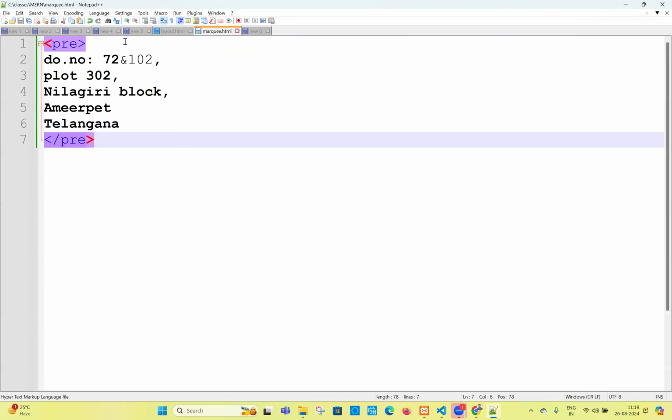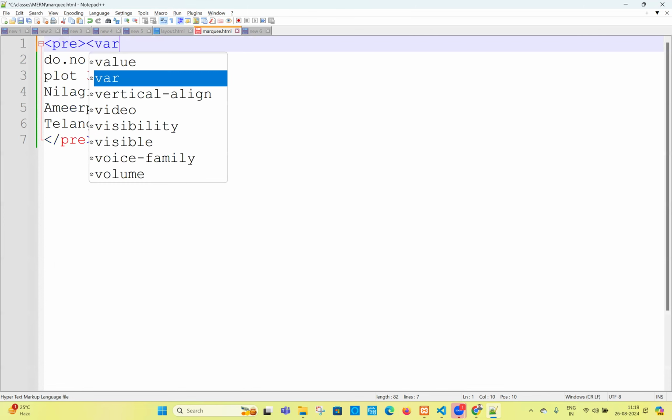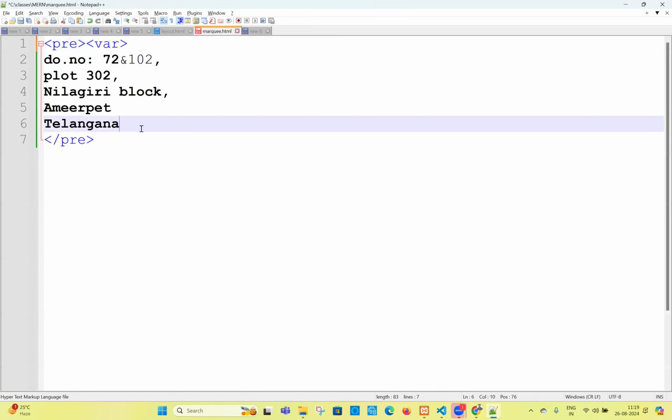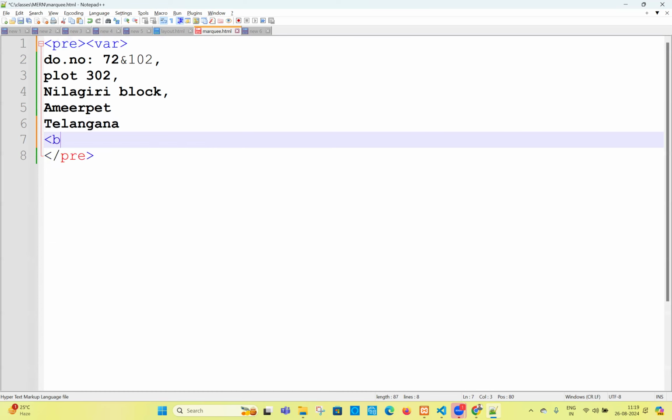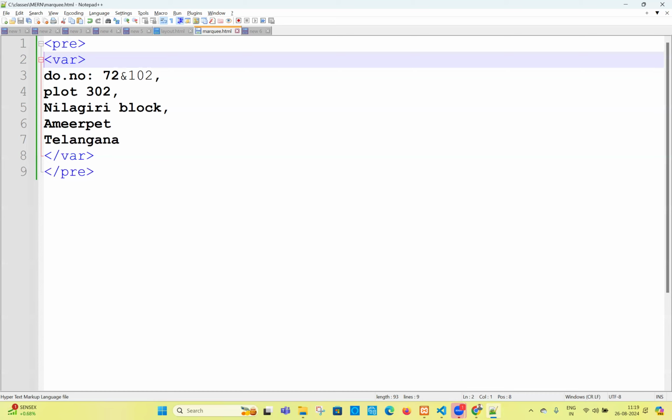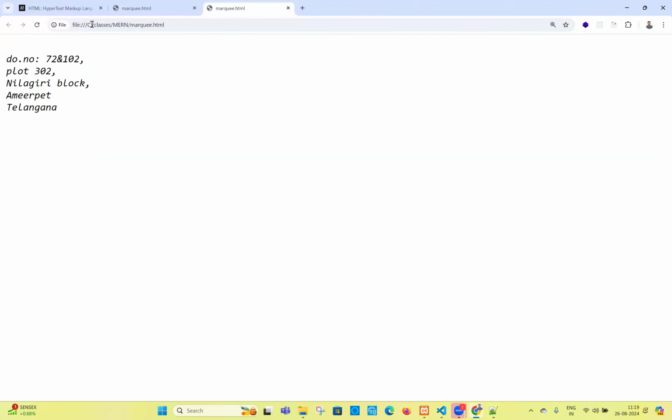Of course, if you want to wrap this into the var tag also, yes, you can wrap this into the var tag also. Var tag open, var tag close. For coding related stuff, whenever you are doing, you will do like this: var open, var close. Now you see, both the combinations are going to be like this. So literally the italic font, the bending character font is also applied.